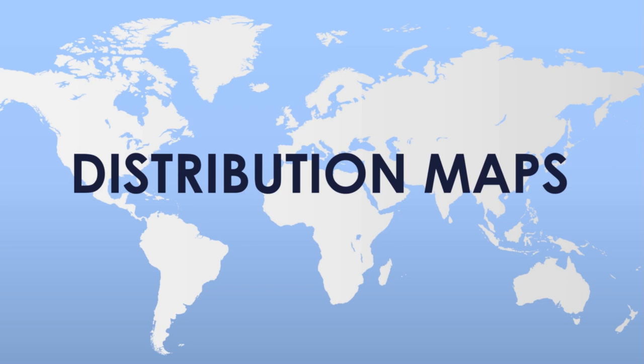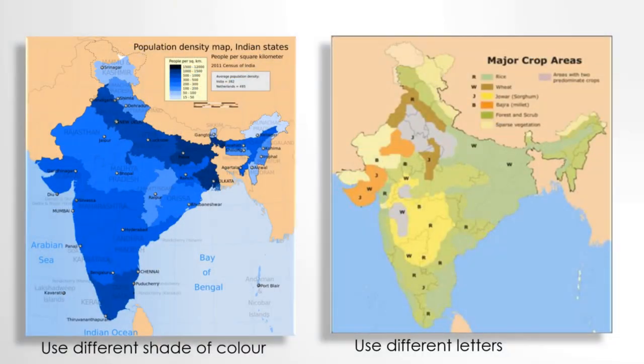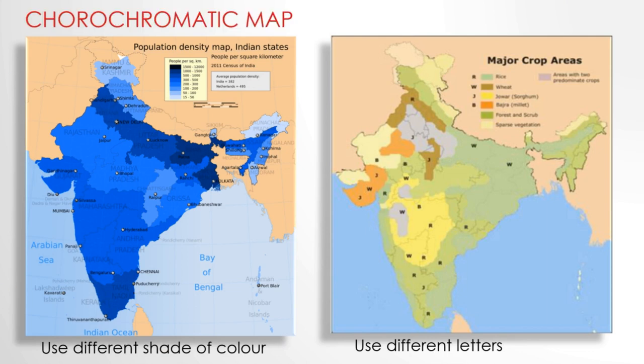Distribution maps. Distribution maps are of various categories. The maps which use different shades of color to represent a particular theme are known as chromatic map, and the maps which use different letters to represent a particular theme are known as schematic map.